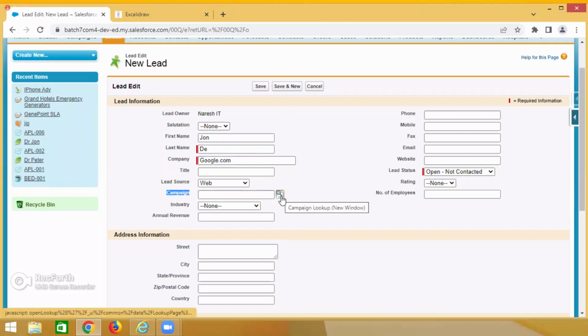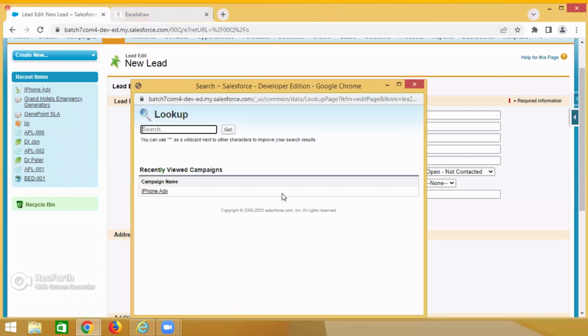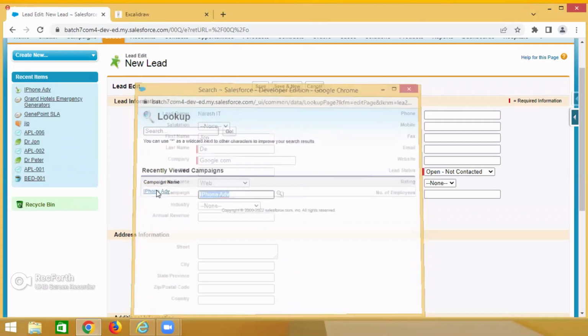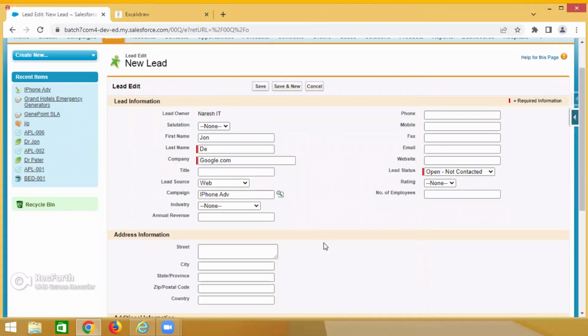Through that, how does this guy interact with us? So this guy is seeing the campaign. Which relationship is it? Lookup. Already the campaign is there, the iPhone advertisement. This is the relation: lead looks up to campaign. So this guy saw the iPhone advertisement. That's the reason he is reaching out to us. Okay, so this is the guy.